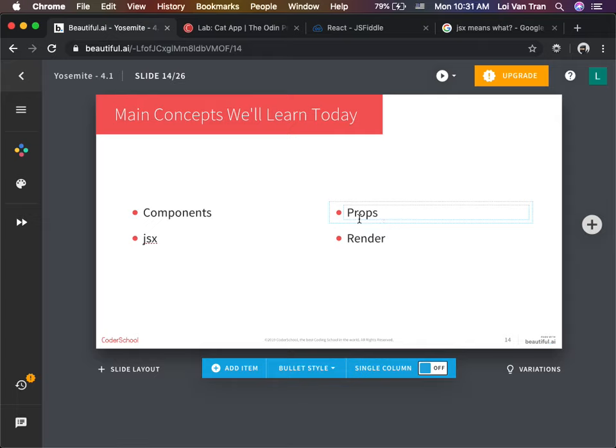Props right here, I want you guys to think of them as arguments. They're arguments to a function. They will affect how our function behaves. And once again, render. Not all our components will have to have a render function, but they pretty much will. I'll show you guys an example. You won't understand the difference right now, but just trust me, every single component needs to have a render function.